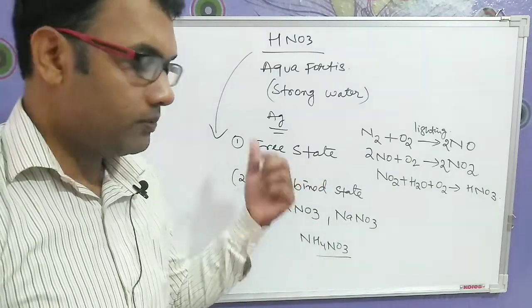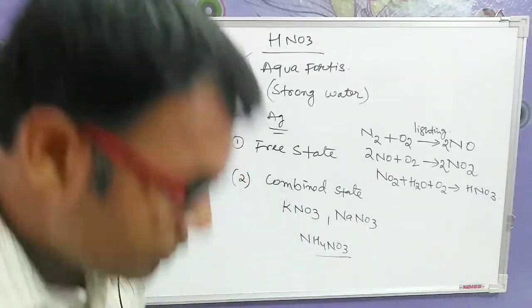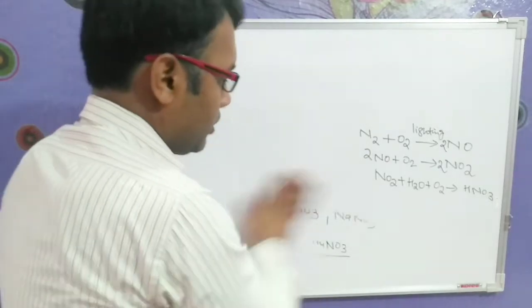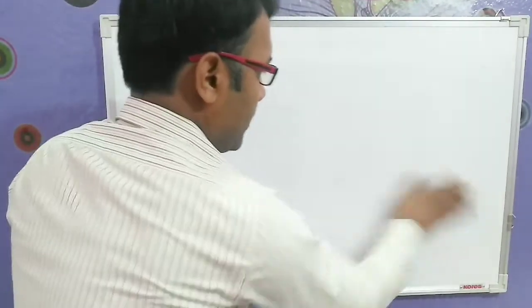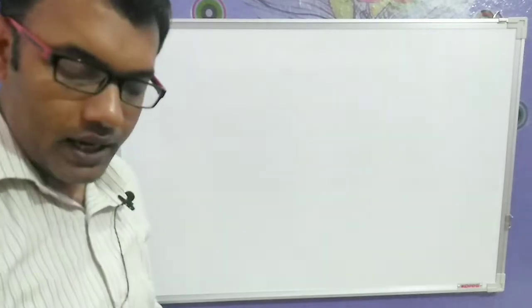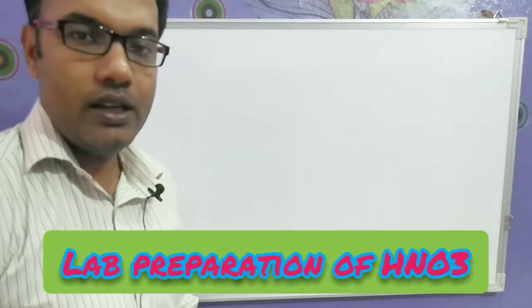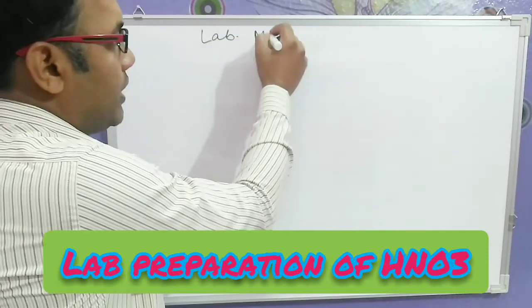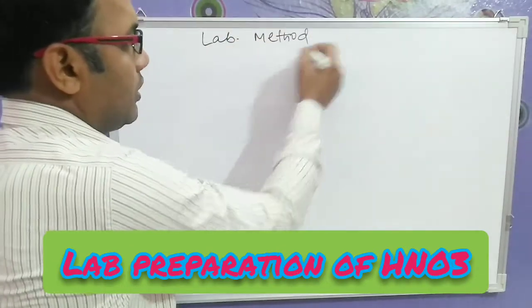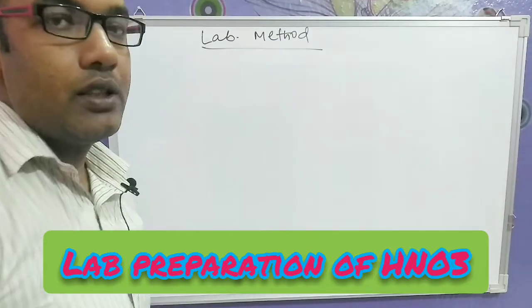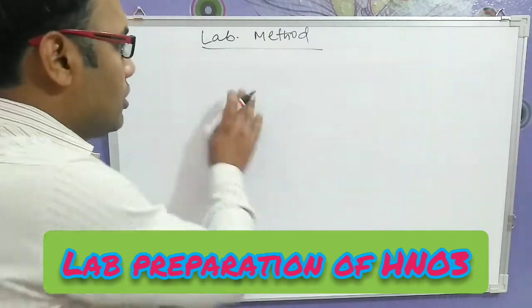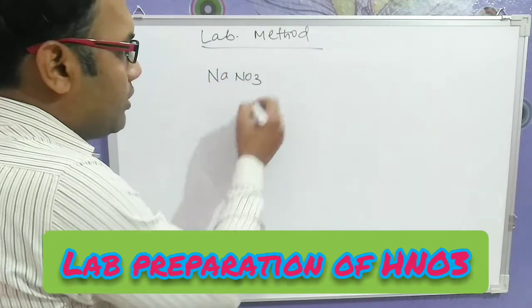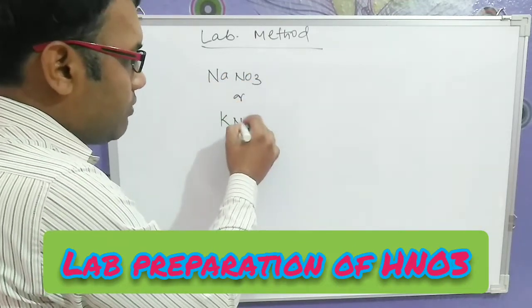Is it clear, students? Now the next thing we will study is how to prepare nitric acid. Nitric acid is prepared by two methods: one is the lab method, the second one is the Ostwald process. First we will consider the lab method. In the lab method, we use a salt, that is sodium nitrate, or we can use potassium nitrate.